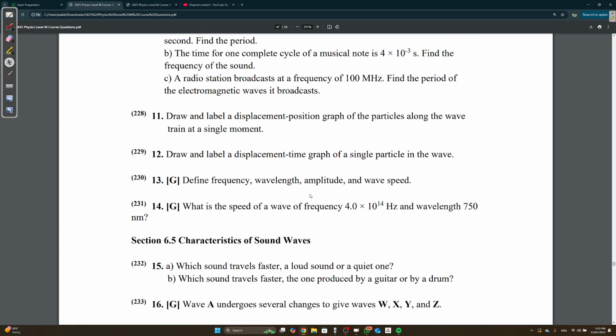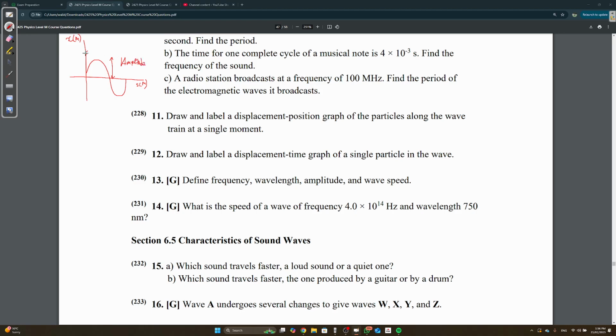Draw and label a displacement position graph of the particles along the wave train at a single moment. This came in the exam. Displacement position graph. Displacement is x in meters, position is s in meters. Or the other way around, it's fine. It looks like this. What do we know about this distance? In a displacement position graph, this is obviously the amplitude.